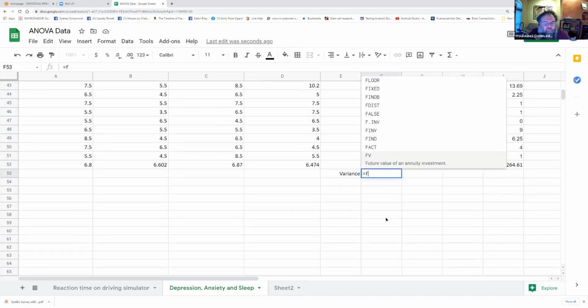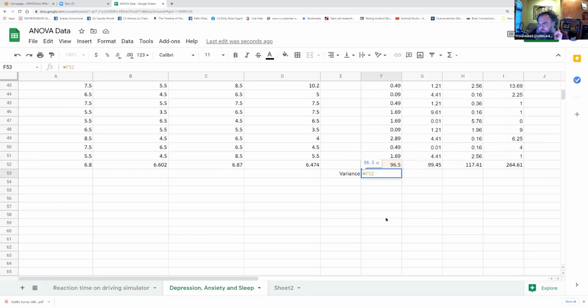So we would divide by degrees of freedom if we were trying to estimate the variance of a population. But in this case, we only care about the variance within the group. We are solving the within group variance. So I want to know the variance of these 50 people. So I don't divide by the degrees of freedom in this case. I divide by n, right? Degrees of freedom is if I'm estimating a population. Sample size is if I just want to know the variance for this group. So I'm going to divide that by 50.